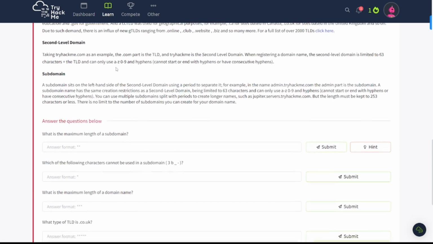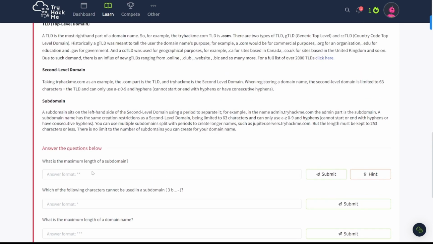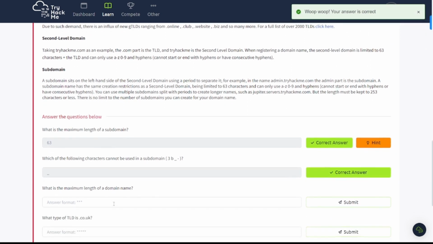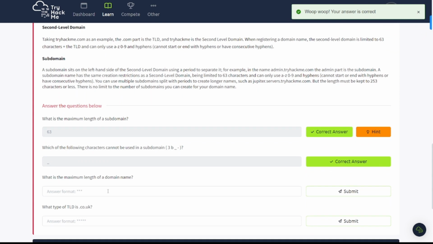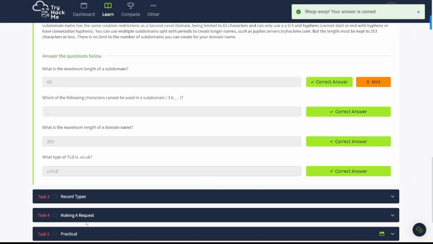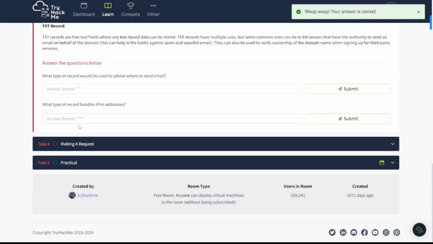All right, so I answer these questions here. What is the maximum length of a domain? We've said above that was 63 characters. There we go. Which of the following characters cannot be used in a subdomain? That's going to be that underscore there. All right. What is the maximum length of a domain name? And as above, we saw that was 253 characters or less. What type of TLD is .co.uk? Remember, that's the CC TLD for the country code. There we go. Awesome. Now let's continue on to task number 3 here.